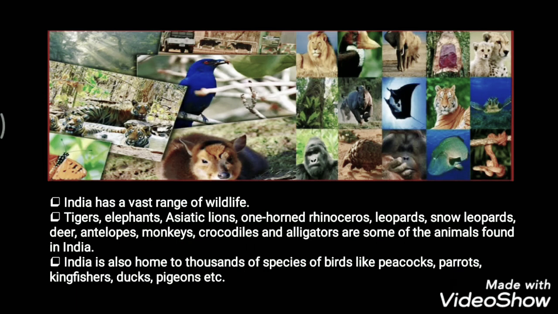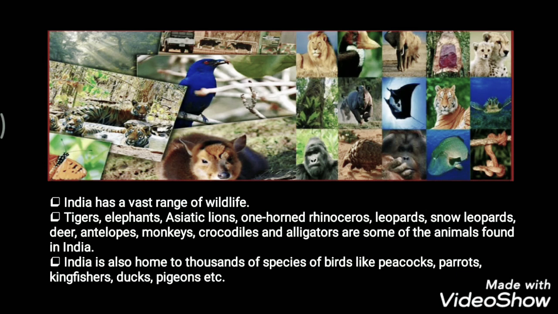These are some of the animals that are found in India. Now, along with all these, India is also home to thousands of species of birds like peacocks, parrots, kingfishers, ducks, pigeons and cranes. Alright, so all these different species of animals and birds are found in India.